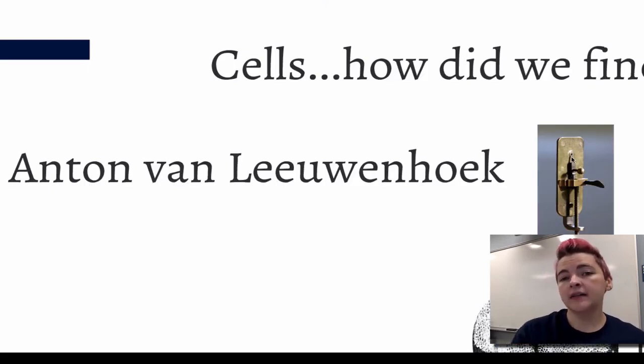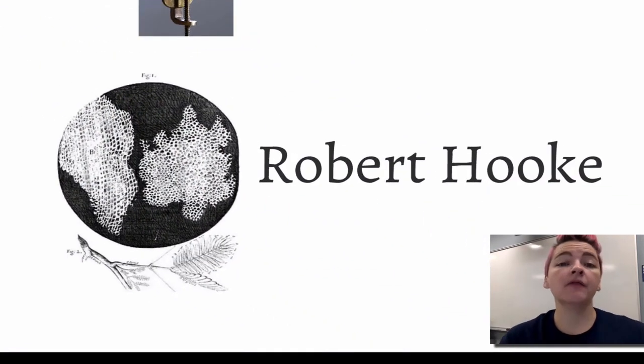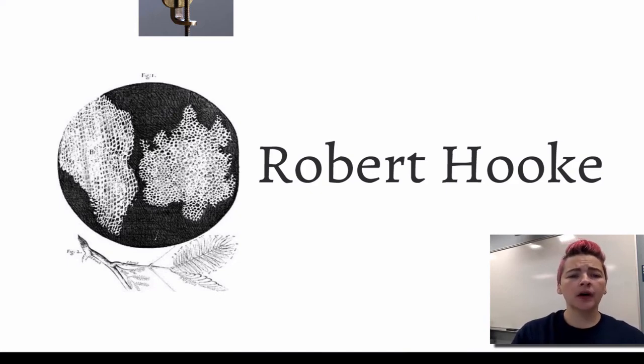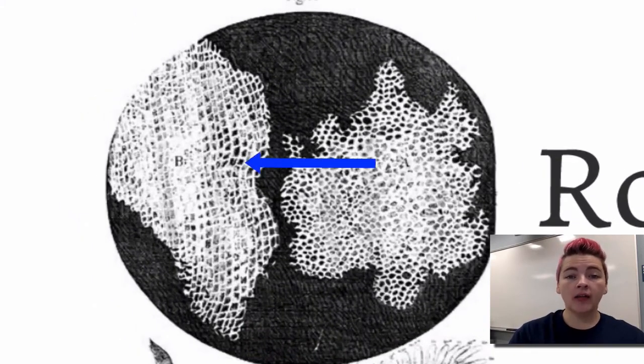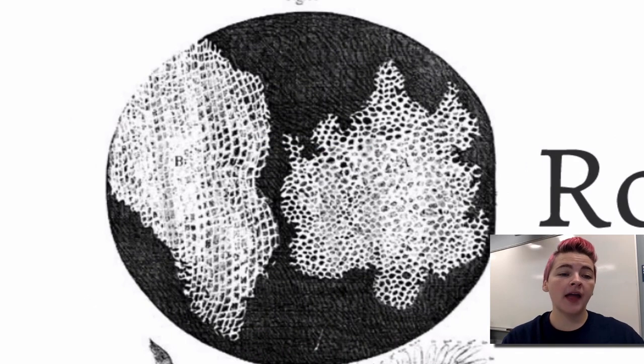He came to realize that organisms were not just the plants and animals that he saw around, but that there were also small living things within a droplet of water. Then we have Robert Hooke. He looked at the bark from a cork tree, and he noticed that there were these boxes all lined up. It reminded him of a monastery, and the rooms in a monastery were called cells, kind of like a jail cell. He named these small little boxes cells, and that's how we got the name cell.